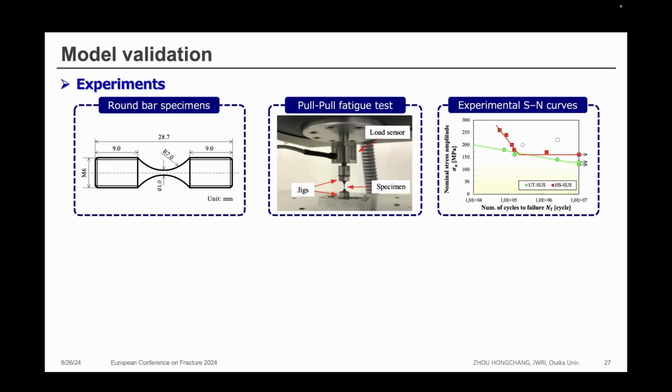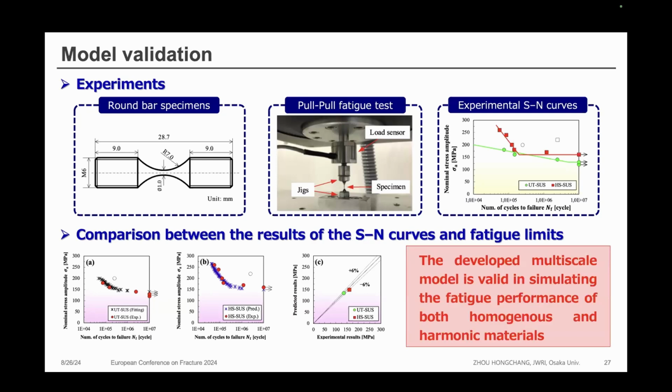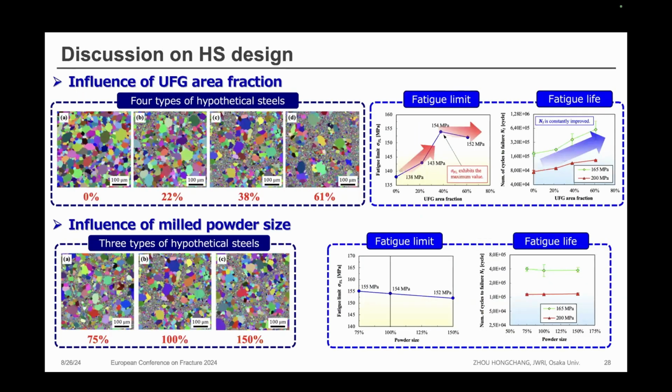By using our multiscale model, we can accurately simulate the S-N curves compared with the experimental results. So we find the developed multiscale model is valid in simulating the fatigue performance of both homogeneous and harmonic material.